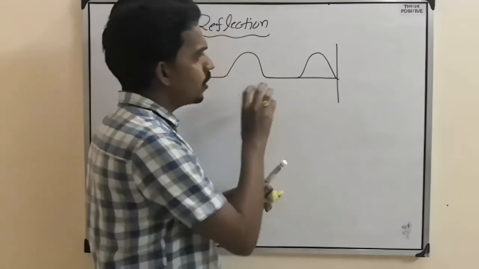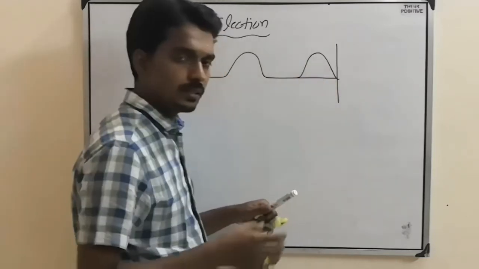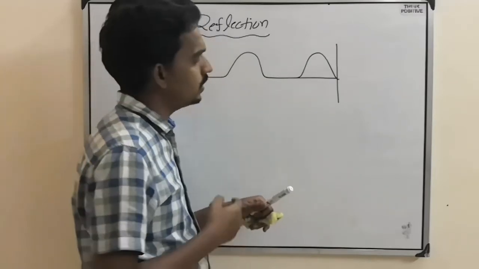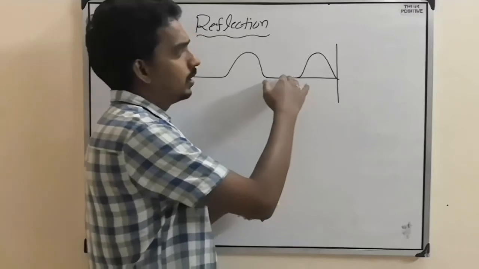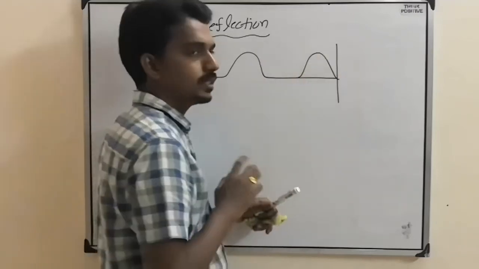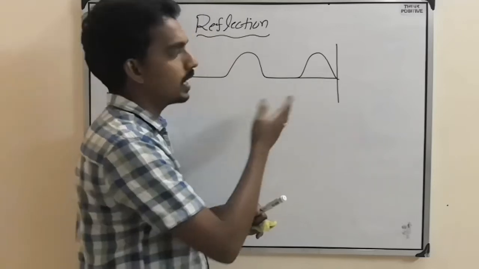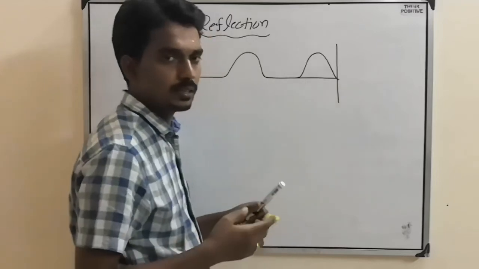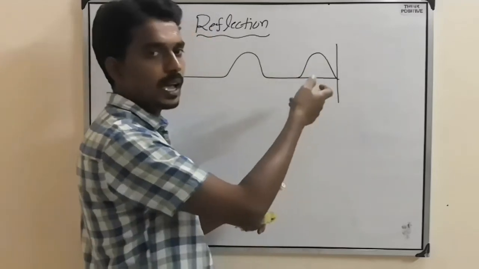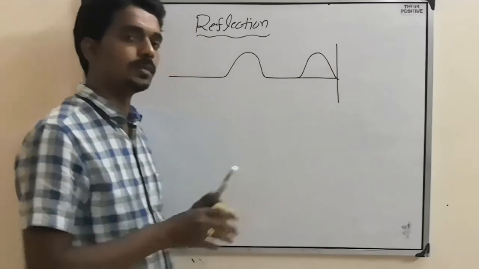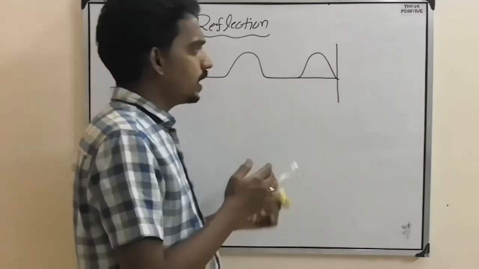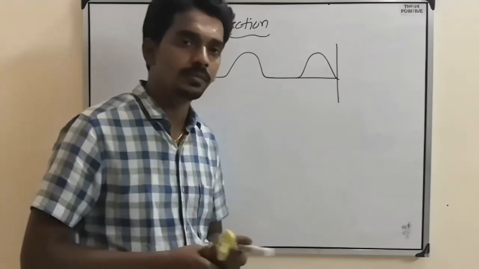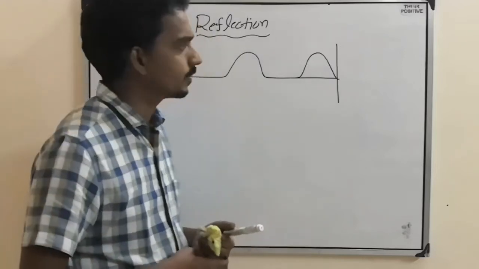But when a wave pulse hits the surface and reflects back, there are two possibilities. That is, the positive maximum, if it hits, it may reflect back as positive maxima or negative maxima. Just like crest will reflect as trough or crest. Two possibilities will be there. In which case it will reflect as crest, in which case it will reflect as trough, that we need to understand.